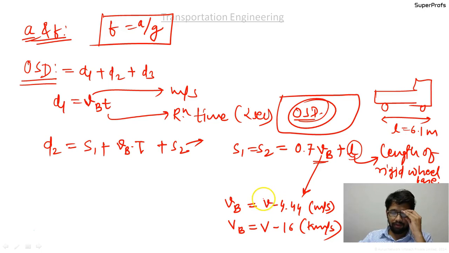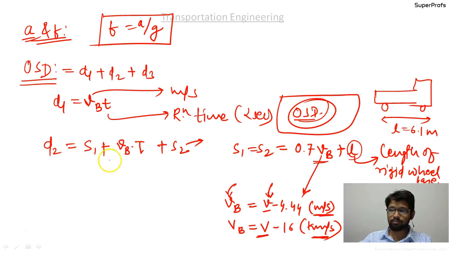Okay, just understand that when it is only v, then it is the design speed, and small vb is the speed of the slow moving vehicle. The slow moving vehicle has got speed that is less than that of the design speed. Okay, and small v stands for speed in meters per second, and capital V stands for speed in kilometers per hour.